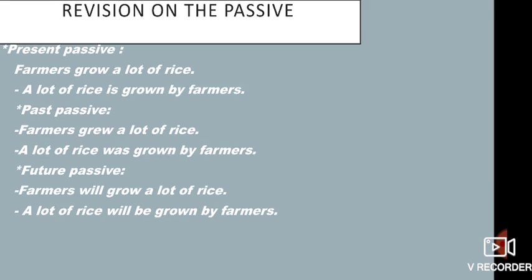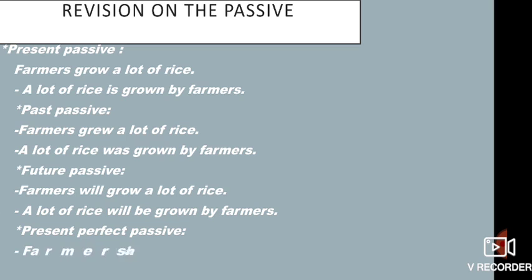I hope you didn't forget what we took last term. The perfect, okay? Present perfect passive. What is the present perfect tense? What's its form? Have or has plus past participle of the verb. Okay, in the passive form, we will write have and has plus been plus the past participle of the main verb.